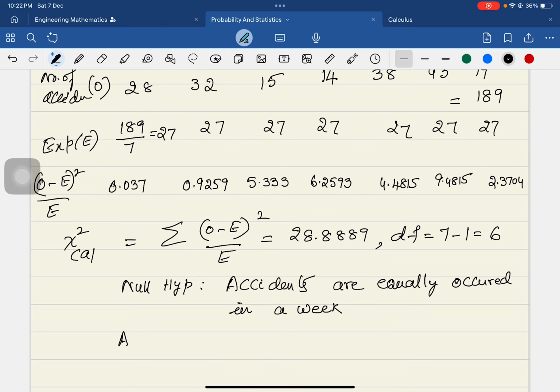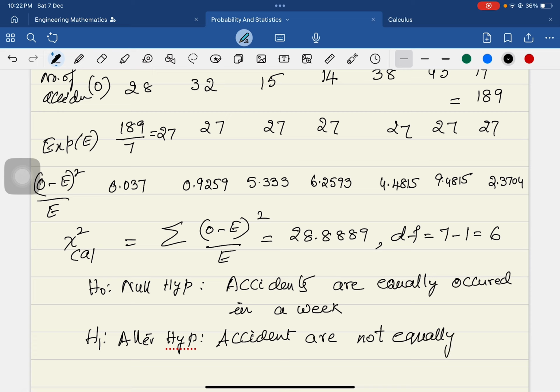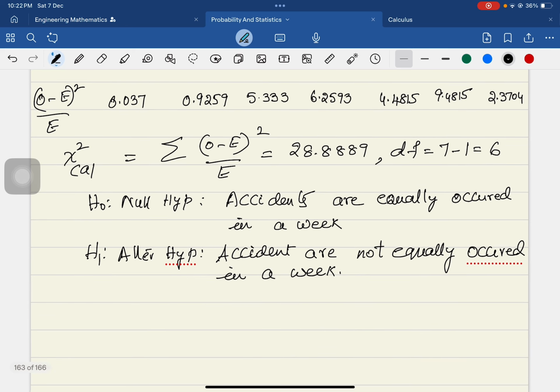This is H0, and H1 is the alternate hypothesis, which says that the accidents are not equally occurred in a week.